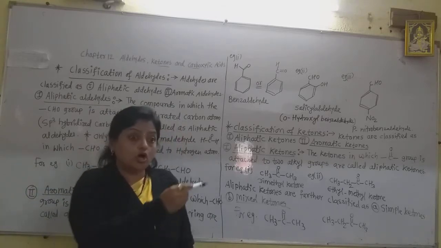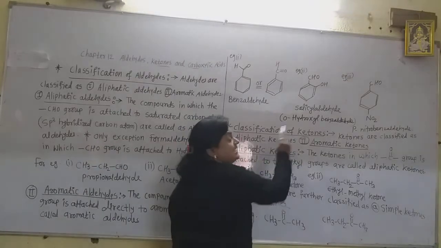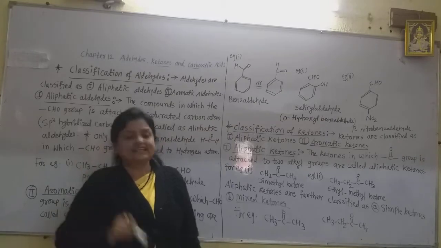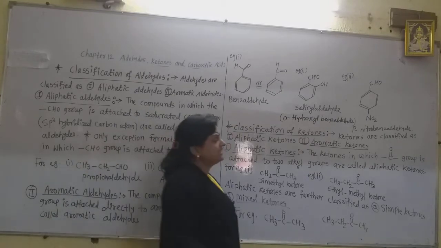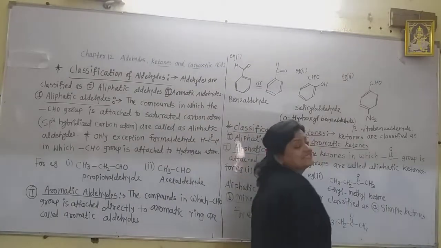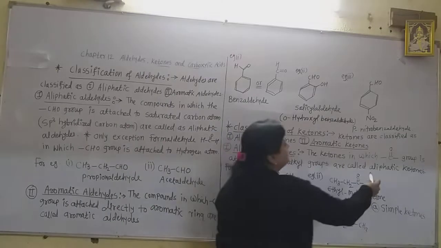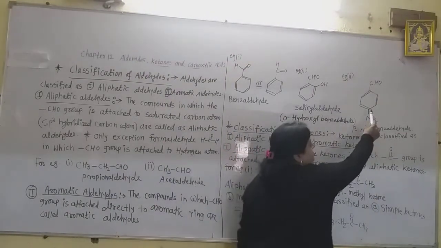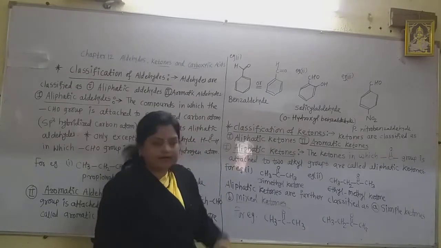But orthohydroxy benzaldehyde is called salicylaldehyde. Remember that. And the third example is para-nitrobenzaldehyde. In this, the nitro group is at the para position to the aldehyde group, so it is called para-nitrobenzaldehyde.